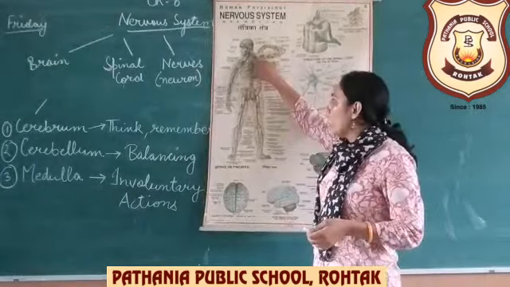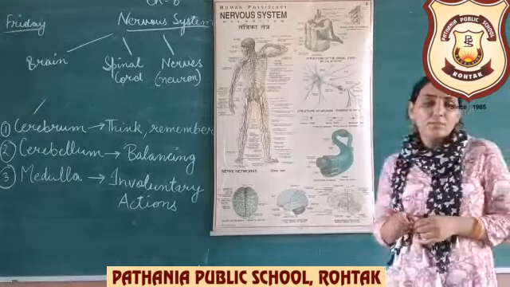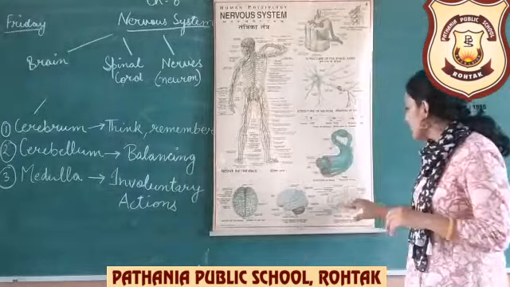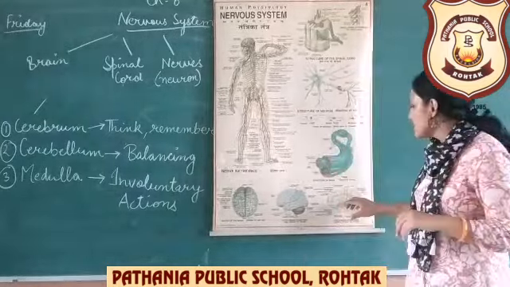Now the next is brain is divided into 2 hemispheres. Hemisphere का मतलब होता है 2 halves, 2 divisions में हमारा brain divide है. First is left hemisphere and second is right hemisphere. As you can see, 2 halves, 2 portions of the brain are called hemispheres. Left hemisphere is working for the right side and right hemisphere is working for the left side. Means vice versa. Left right के साथ काम करेगा और right left के लिए काम करेगा.